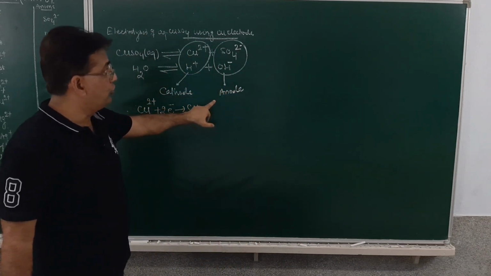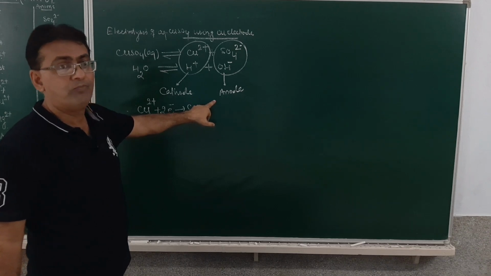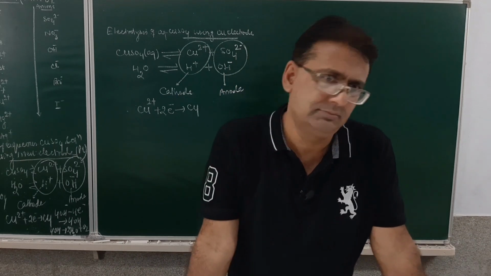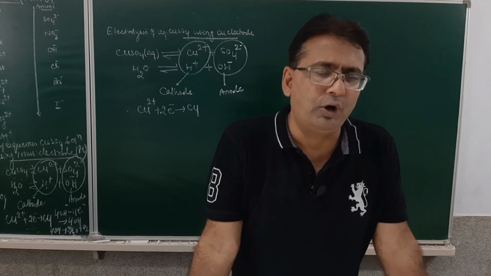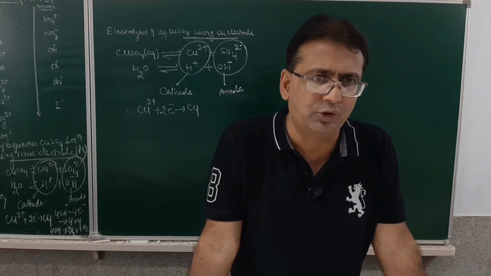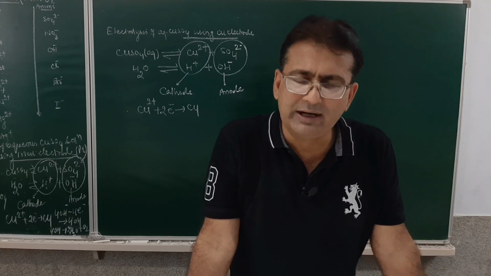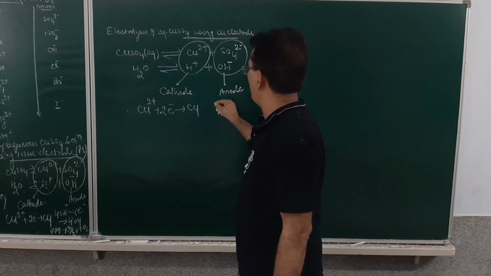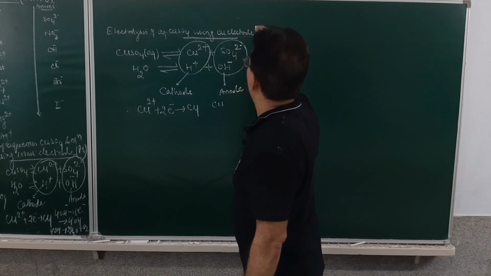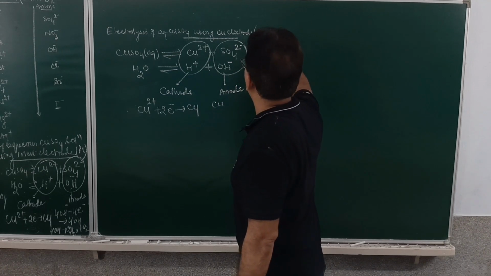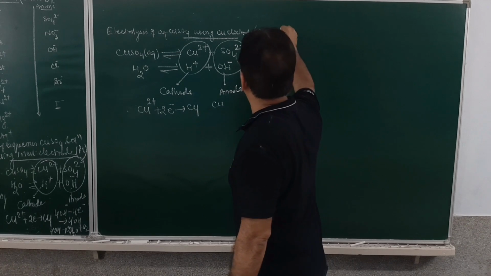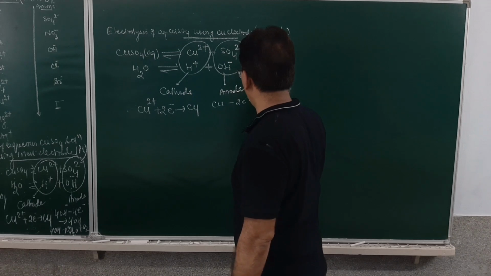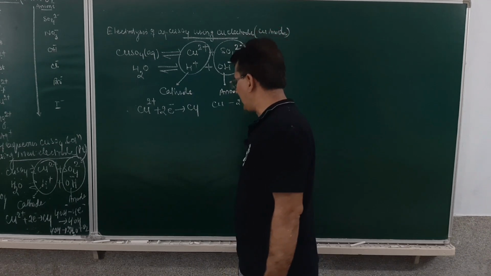Both will try to migrate towards the anode, but both will be acting only as a spectator ion. Instead of oxidation of sulfate and hydroxyl ion at the anode, it will be preferred by the active electrode to undergo oxidation. So the copper anode will itself lose the 2 electrons and will result in the formation of copper ion. Am I clear?